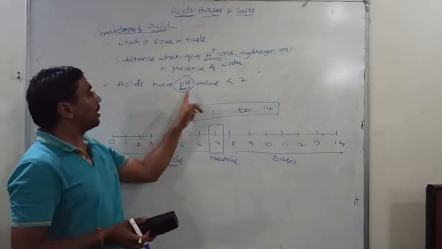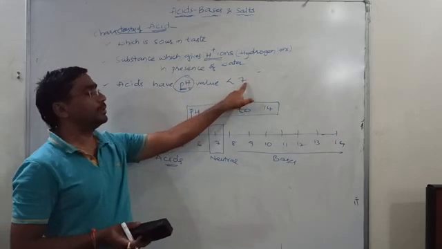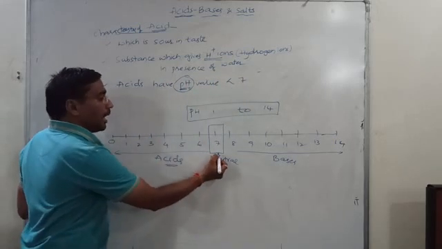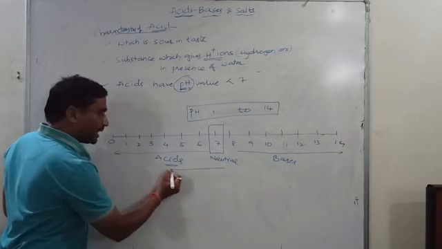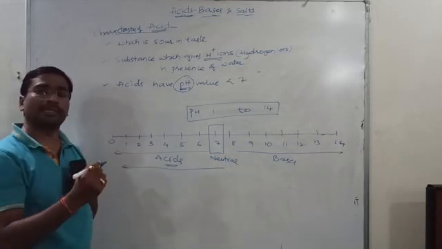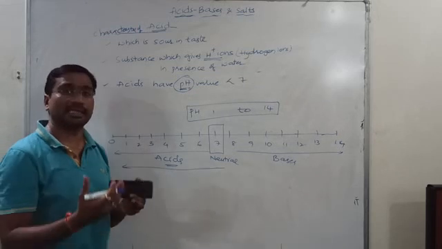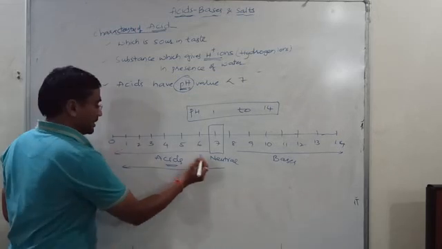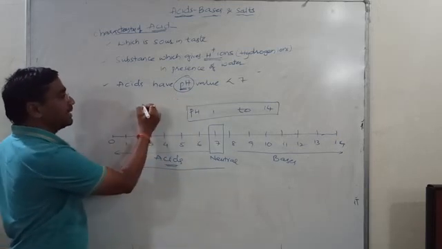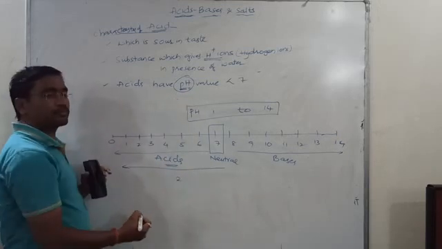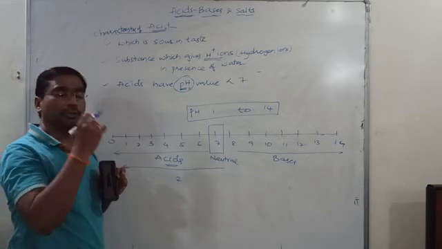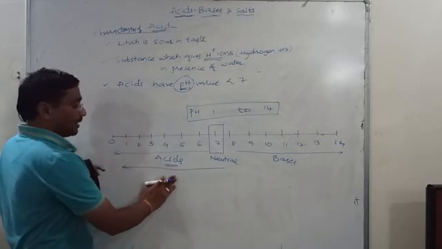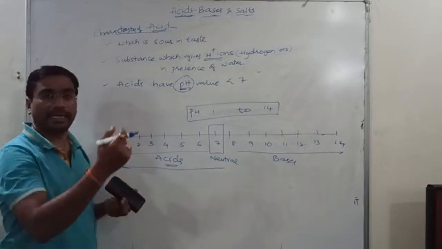All acids will have a value less than 7. And we can note one point: the lower the pH value, the more concentrated the acid is. Suppose the pH value of an acid is 2. I'll show you the pH paper and what colors appear, and how to identify them, in the next class.